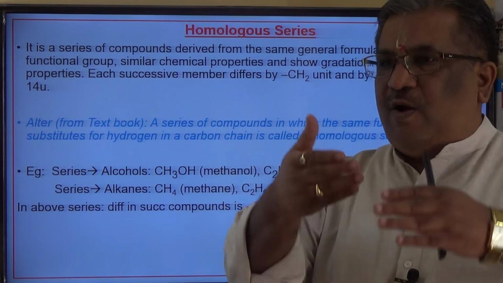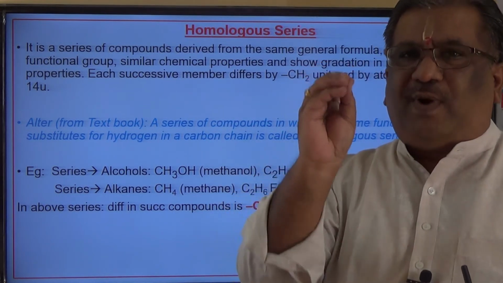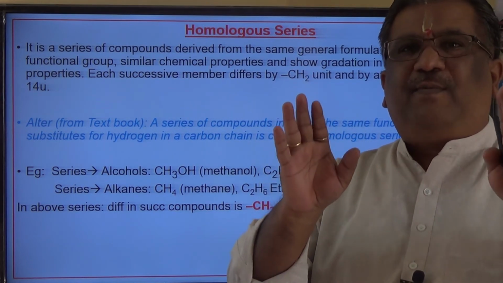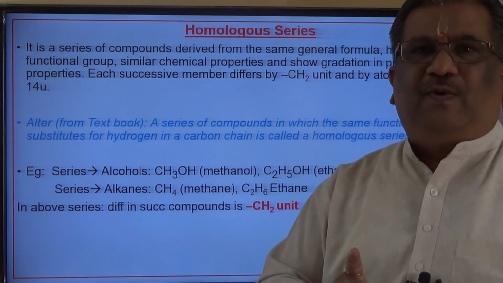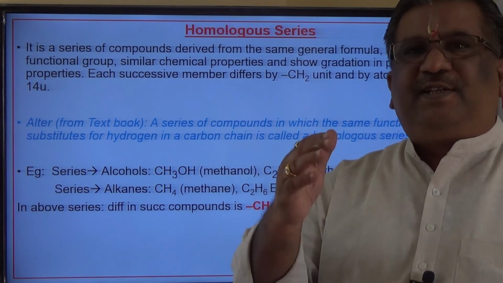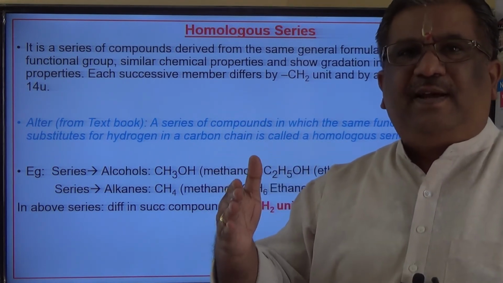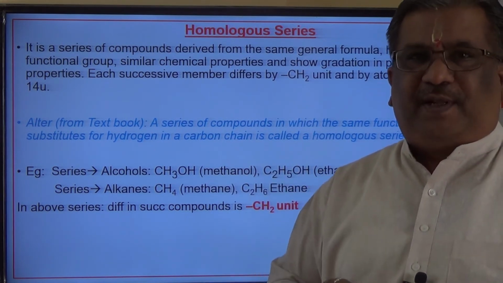And hence, all the series of compounds for which there is only one type of functional group, which are derived from only a single general formula, all those compounds will show similarity in chemical properties. But of course, there is a progressive increase in some physical properties, which we call gradation in physical properties.